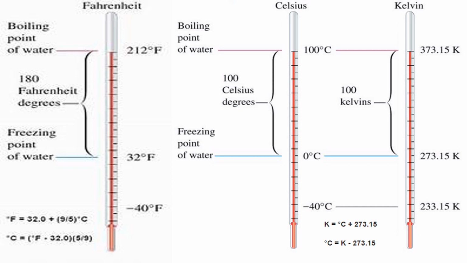So what is the lower fixed point in Celsius scale? 0 degree Celsius. And what is the upper fixed point? 100 degree Celsius. In between that, there will be 100 equal parts. And then Fahrenheit.